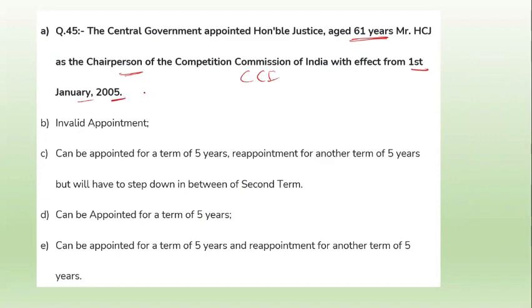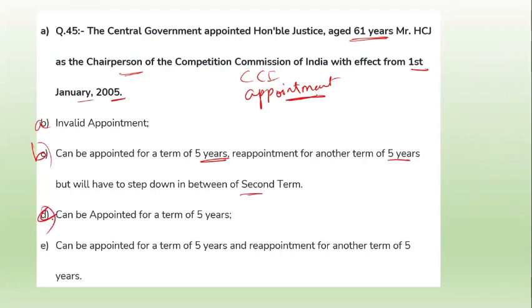This question is from the area of appointment. Option A, invalid appointment. Option B, can be appointed for a term of 5 years and reappointed for another term of 5 years, but will have to step down during the second term.